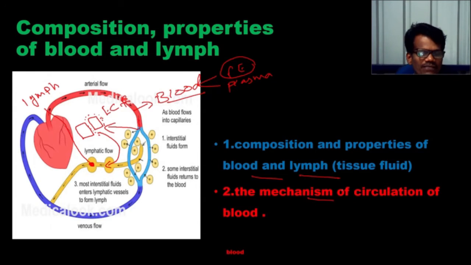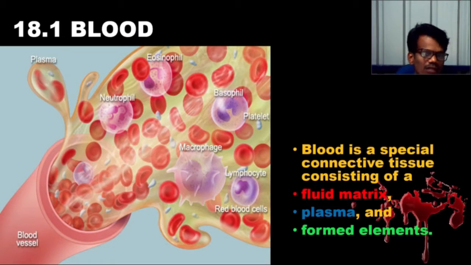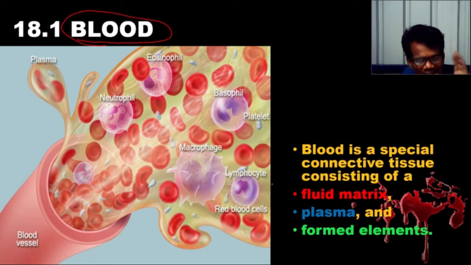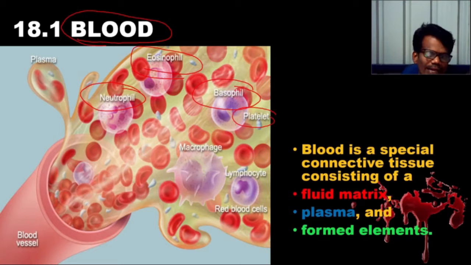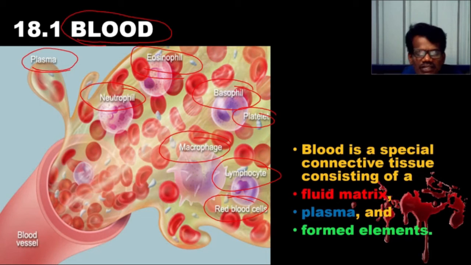And the mechanism of circulation of this blood and lymph. First we will talk about the blood. What is blood? Blood is a special fluid connective tissue that connects almost all the body organs, and it consists of the liquid part plasma and the formed elements like neutrophil, eosinophil, basophil, platelets, macrophages, lymphocyte, red blood cells. Blood is a special connective tissue consisting of fluid matrix, plasma and the formed elements.